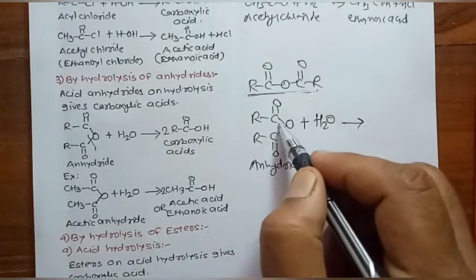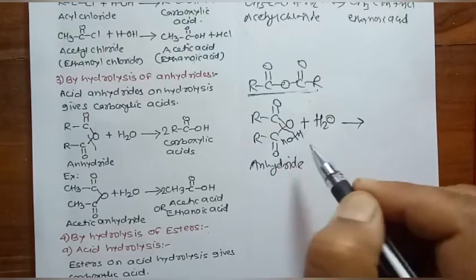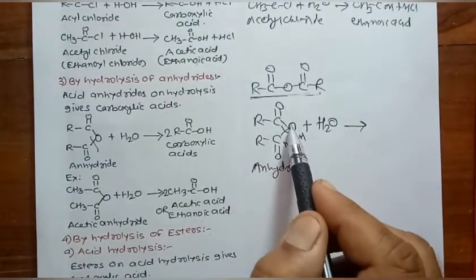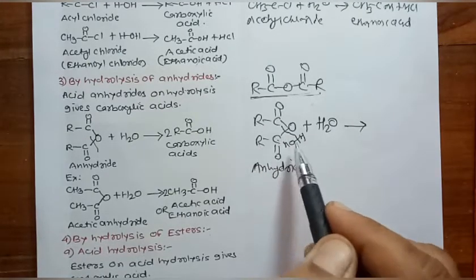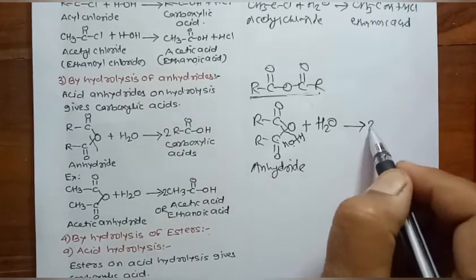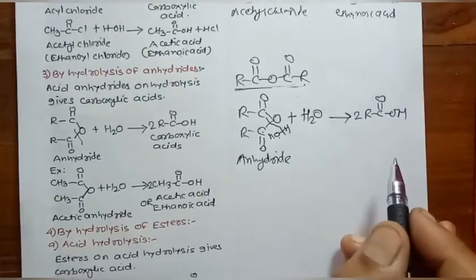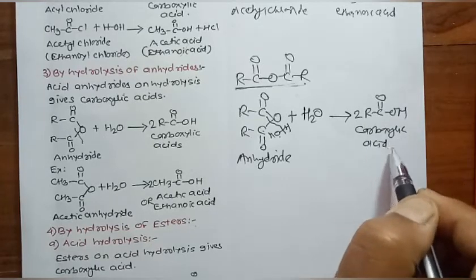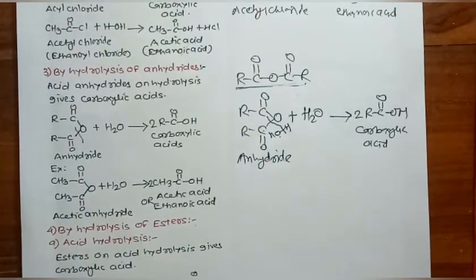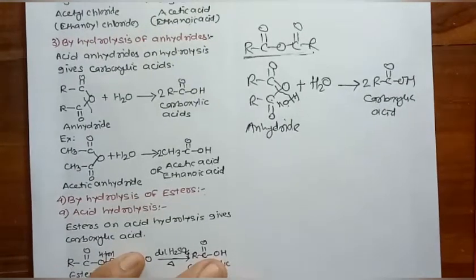Here addition of a water molecule takes place, the bond between this carbon and oxygen breaks, and the water adds like this. RC double bond O combines with this H, forming RCOH, and here this carbon atom of RC double bond O combines with this OH group, and formation of two molecules of RC double bond OH takes place. It is carboxylic acid. In this way we can prepare carboxylic acids from anhydrides, or we can convert anhydrides into carboxylic acids.